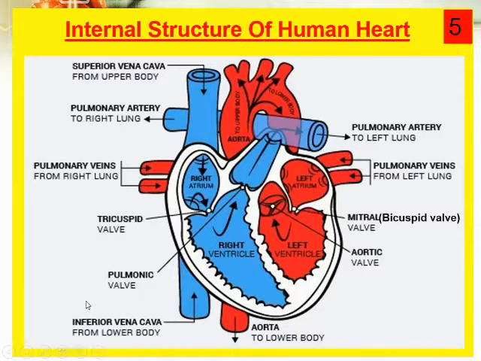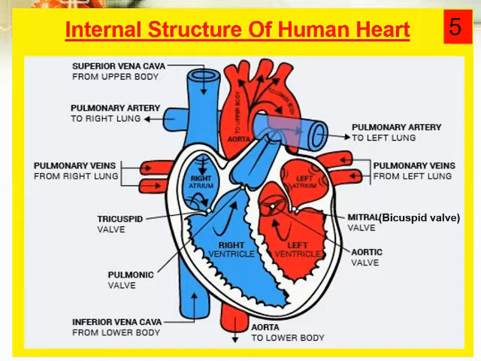Observe my cursor, this is the pulmonic valve. This is on the right hand side. And one more valve which is present is the aortic valve. This is on the left hand side. So three types of valves are present in the human heart: tricuspid valve, bicuspid valve, and semilunar valve.